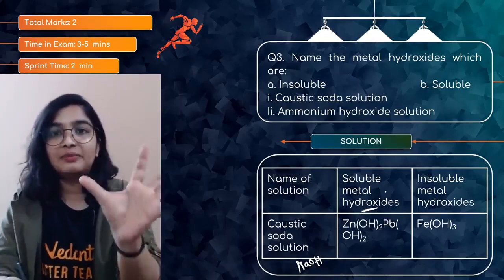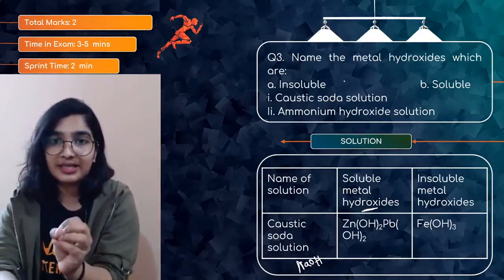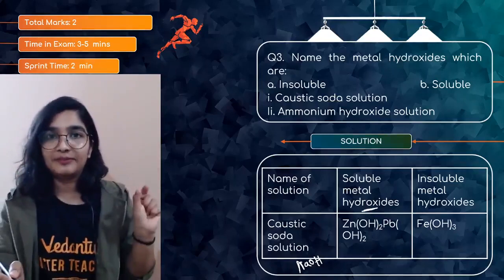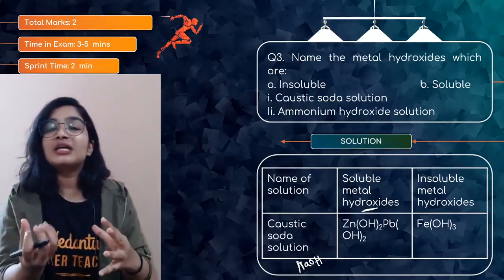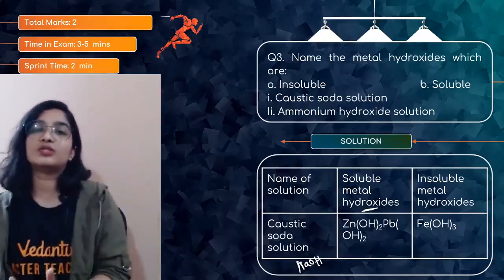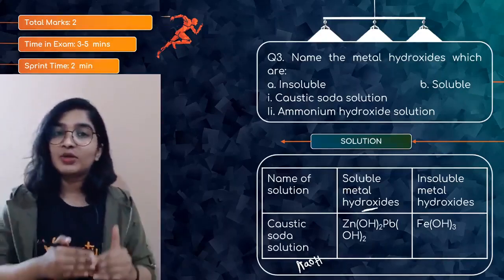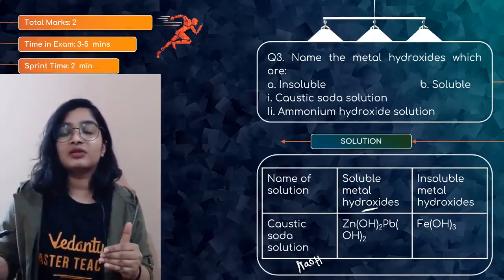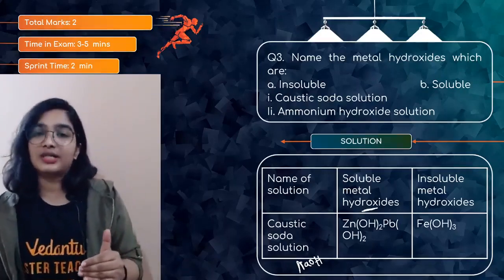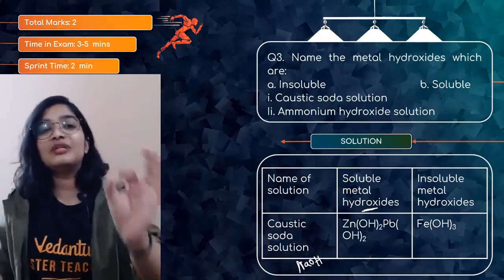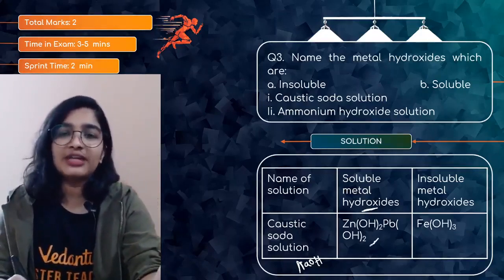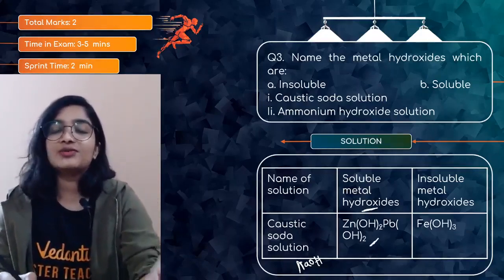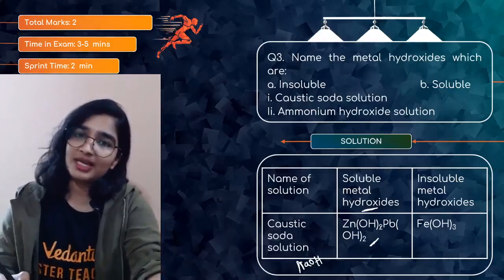So here let me explain the question again. Insoluble, soluble. So in NaOH, which hydroxides are insoluble or dissolve, that's what you have to tell. And in ammonium hydroxide, the metal hydroxides which are soluble, which are insoluble. You just have to name. As this is for 2 marks, so 1 will be enough. Here we have given you 2 metal hydroxides. If you write 1, that would be enough.